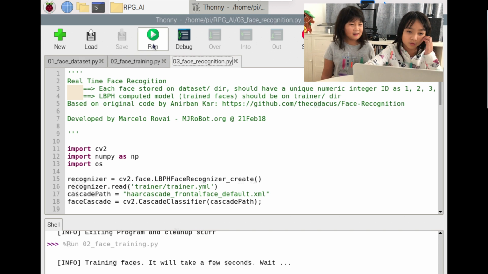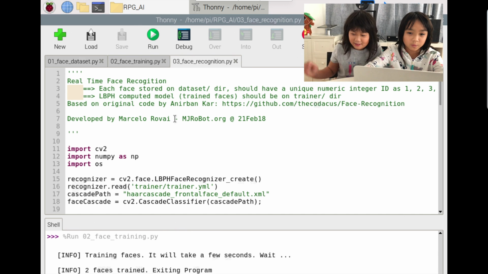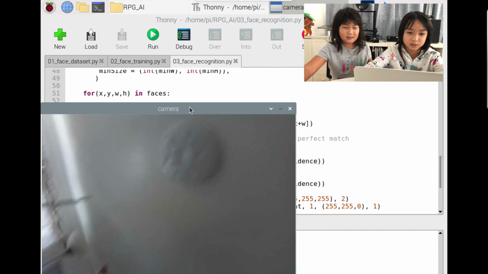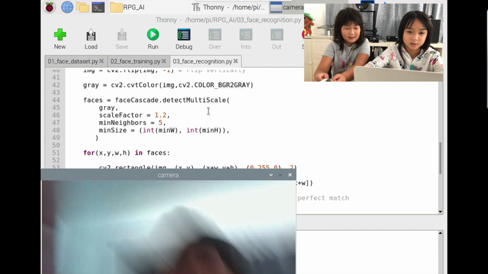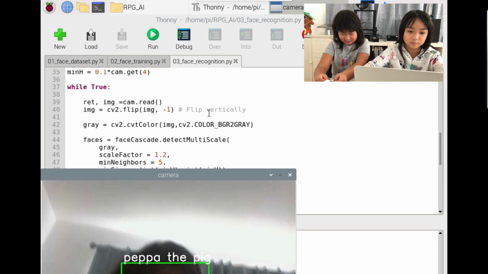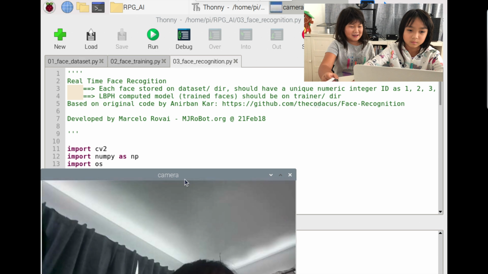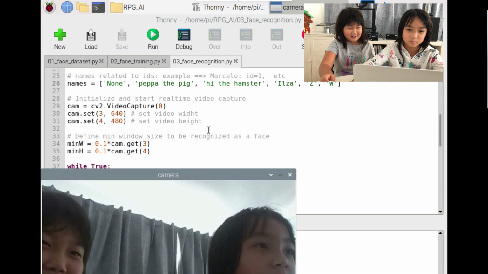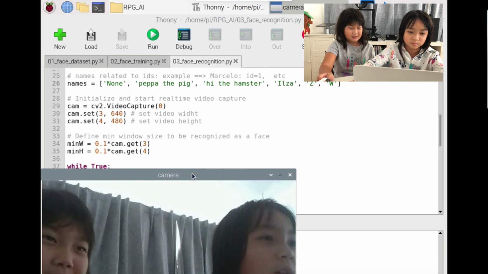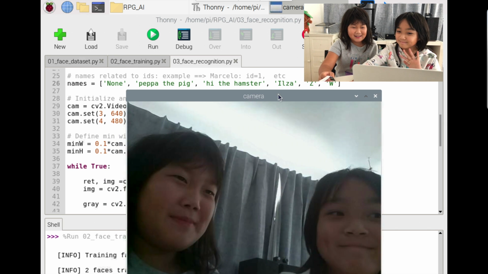Now we can do the third and last one. We can press run. And we also have named ourselves right here. Hi, the hamster. And then you, Peppa the pig. See, right here. Hi, the hamster and Peppa the pig.